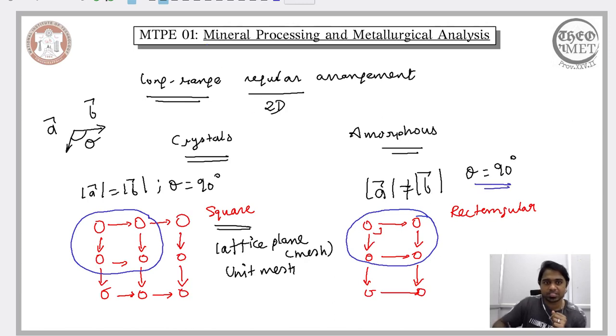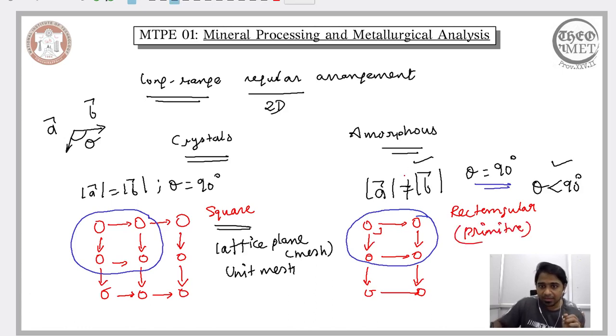If we compromise on this aspect, that is, change the angle between them from 90 degrees to a theta less than 90 degrees, but a specific angle. Of course, less than 90 degrees you can have different angles, but if you confine yourself to a specific angle, then this condition, that is, inequality in the magnitudes of the vectors and the angle between them being less than 90 degrees, would render a different rectangular crystal. We saw that this rectangular crystal is a bit more complex when compared to the other one. So we refer to the other as a primitive rectangular crystal.